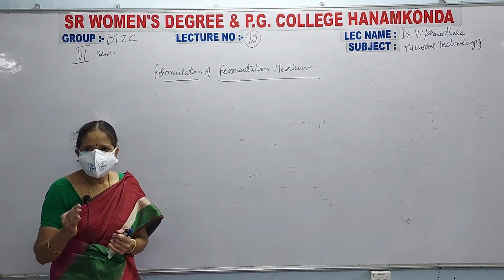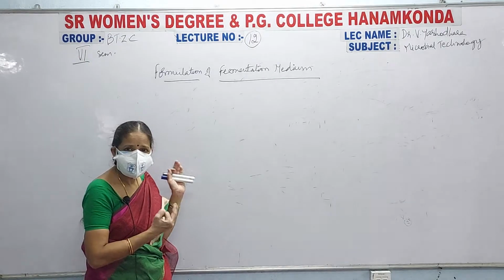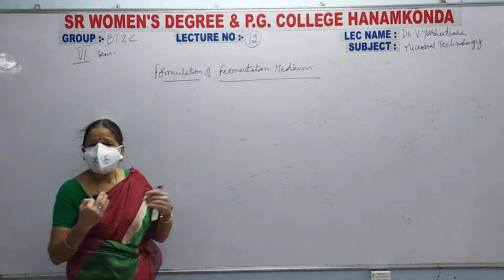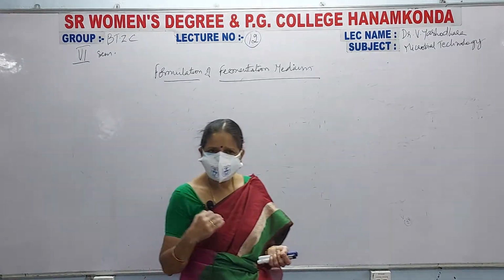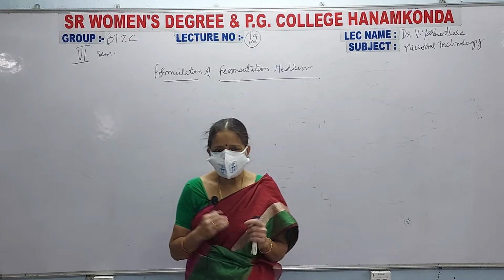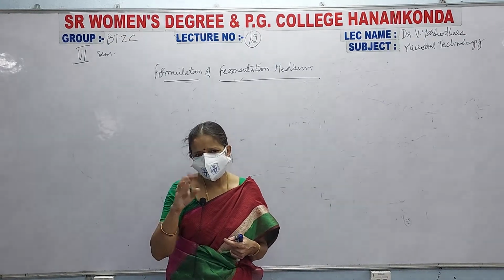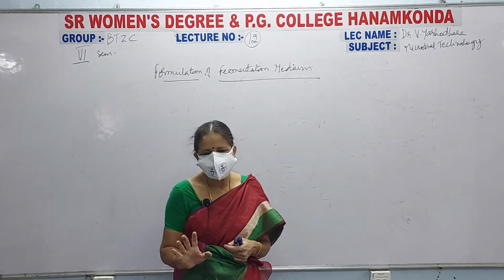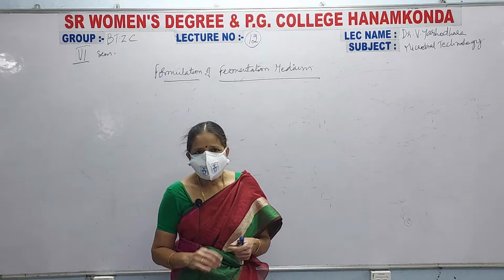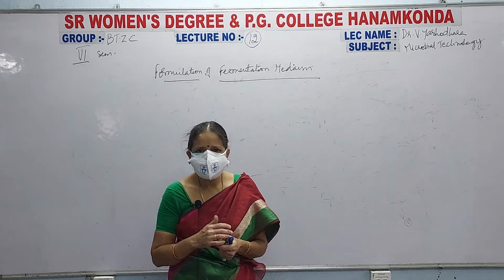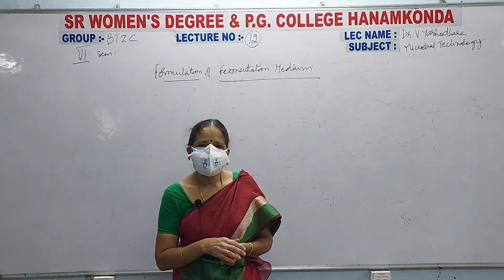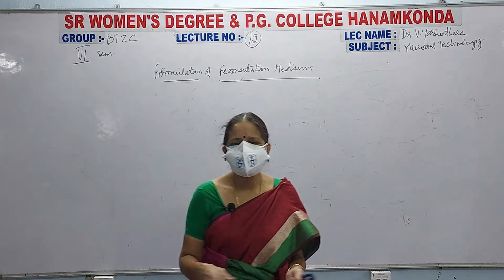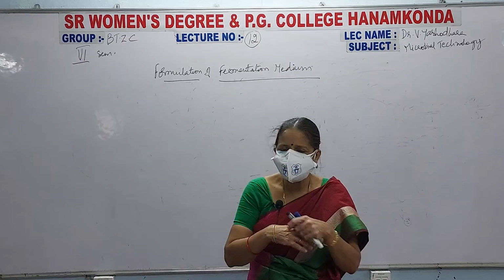Third one, when you are using the chemicals, the concentration of the chemical nutrients should allow the growth of a specific microorganism. For each and every microorganism, its requirements are different. See here, in our family we are 5. Mother, father, brother, sisters, like that we are 5. If mother is cooking, if she has prepared upma for breakfast today, what will we do? One of us will say that I don't want upma, I want to eat some sandwich or something else. Daily you are preparing upma and I don't want to eat it.